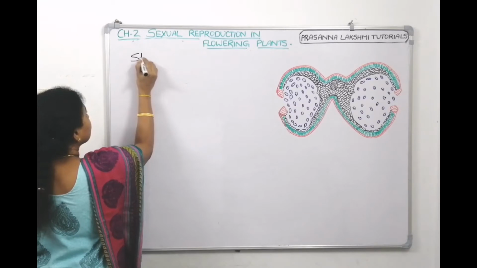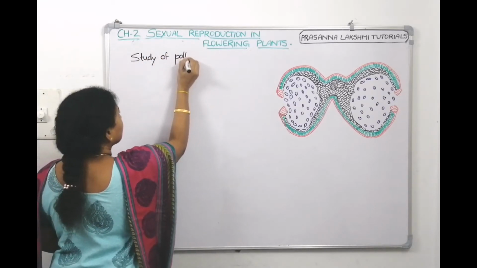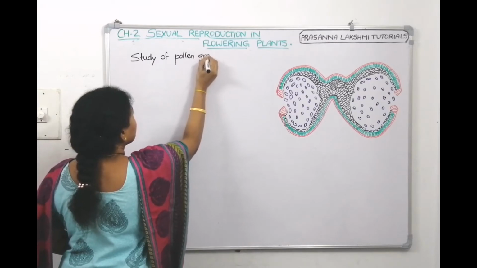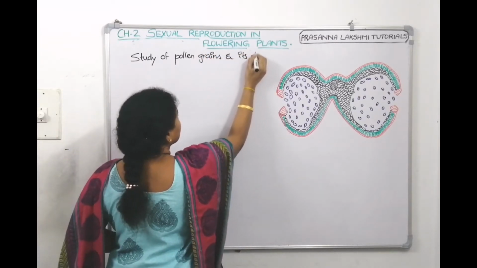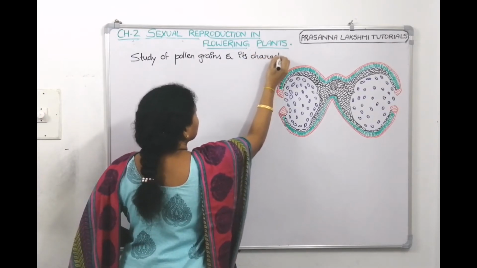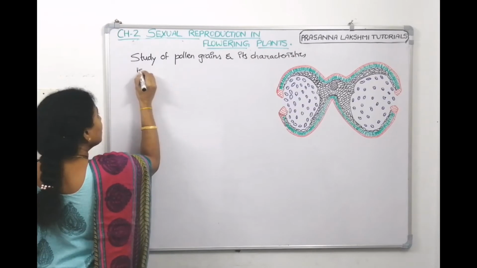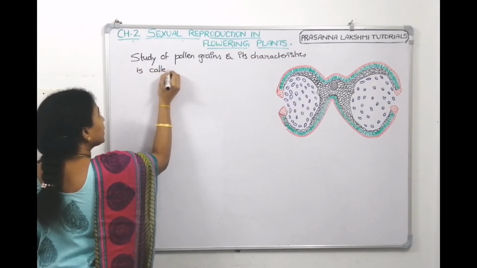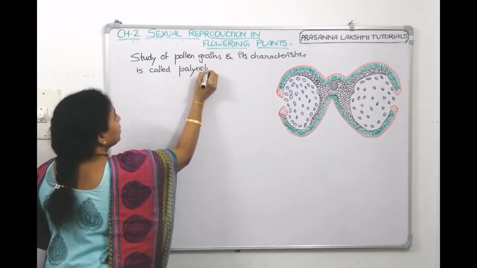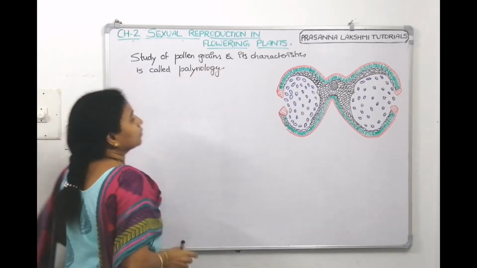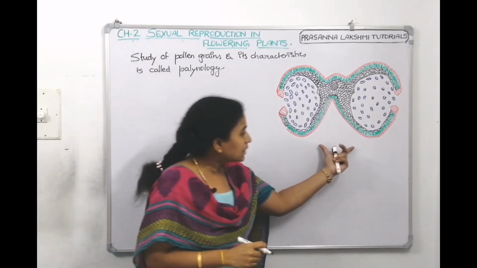Study of pollen grains and its characteristics. What is it called? It is called palynology. Okay, it's called palynology. And then we are looking here, this is anther.